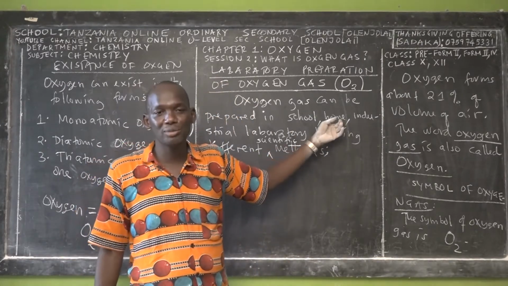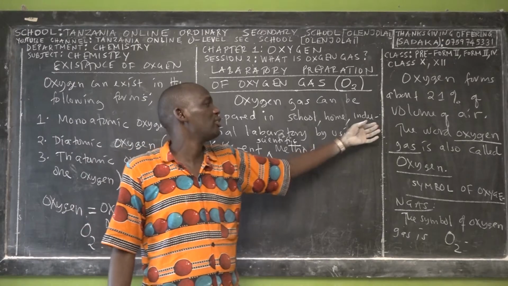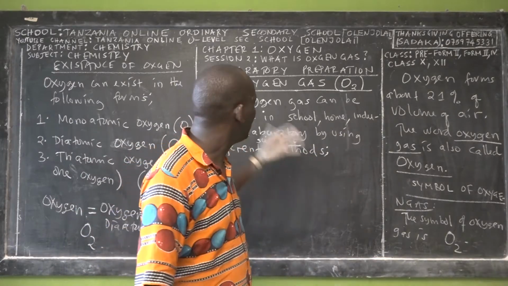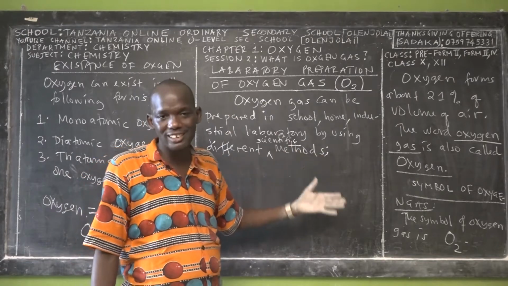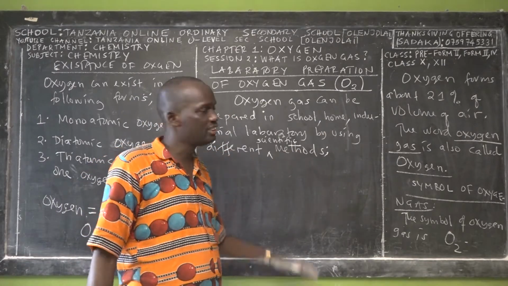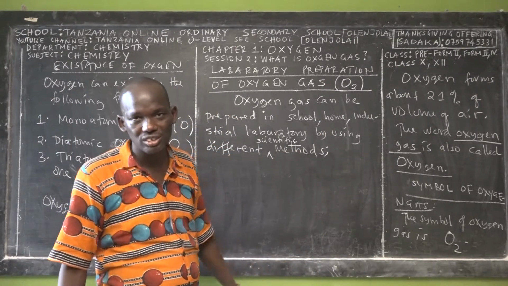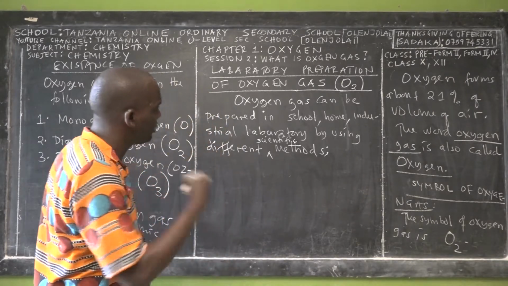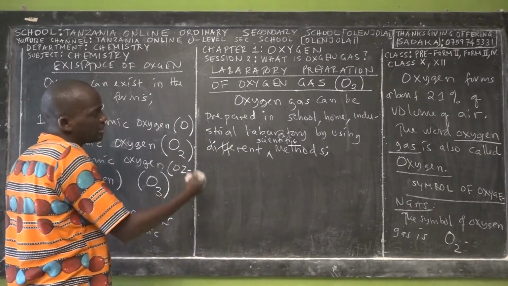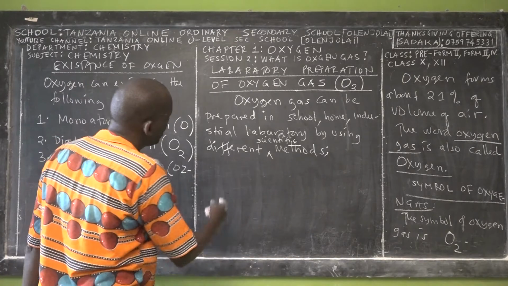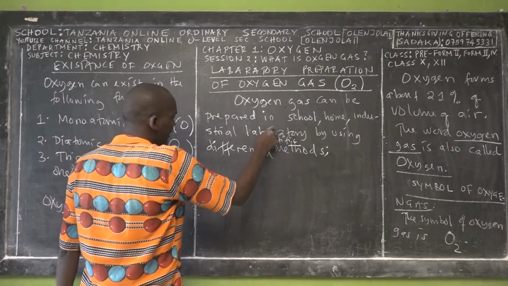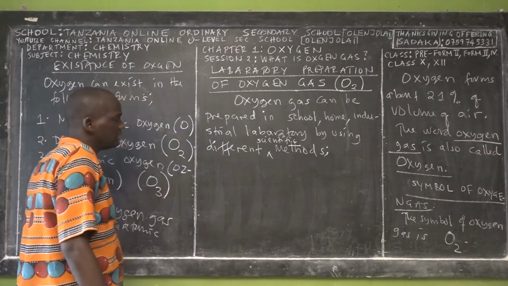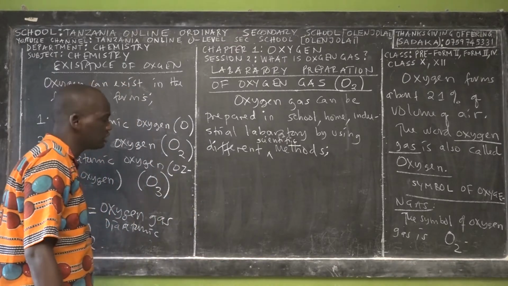You can also have your chemistry lab at home. You can have chemistry labs in industries, colleges, universities and research centers. So we have many different chemistry laboratories. For example, at TBS, Tanzania Bureau of Standards, there is a National Chemistry Laboratory.